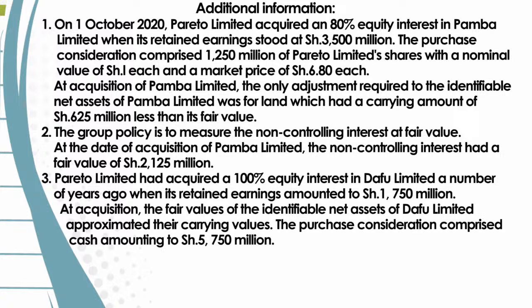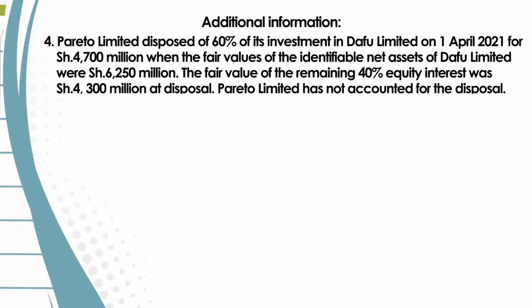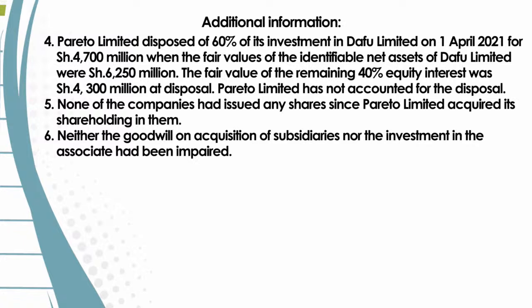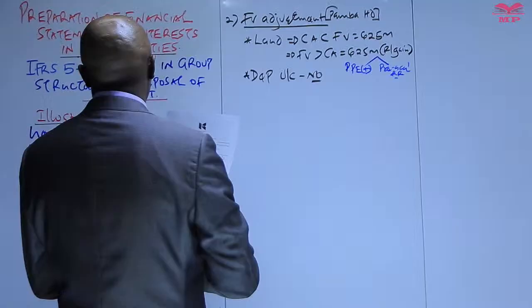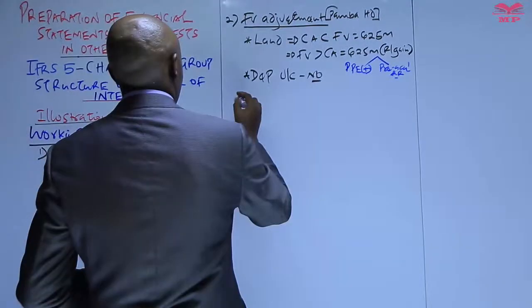And then we're given information number 4 about the disposal of some interest in the subsidiary, and this one we are going to use in answering part B of that particular question. And then we have note 5, note 6. I think no working is required here, so we can go straight to part A of that particular question.